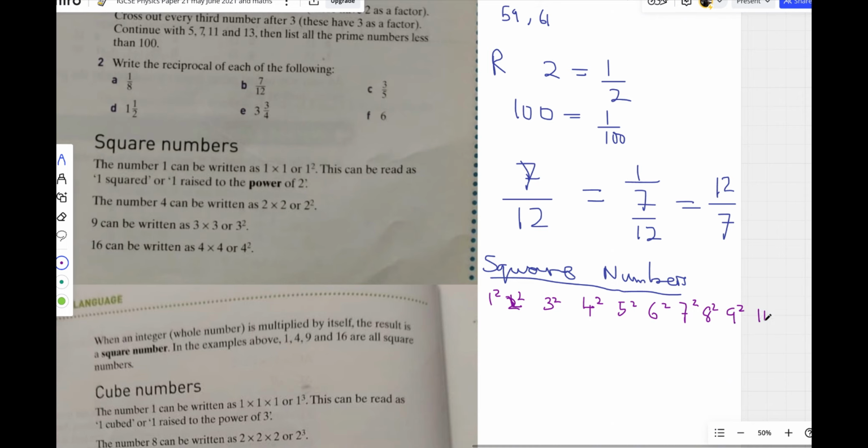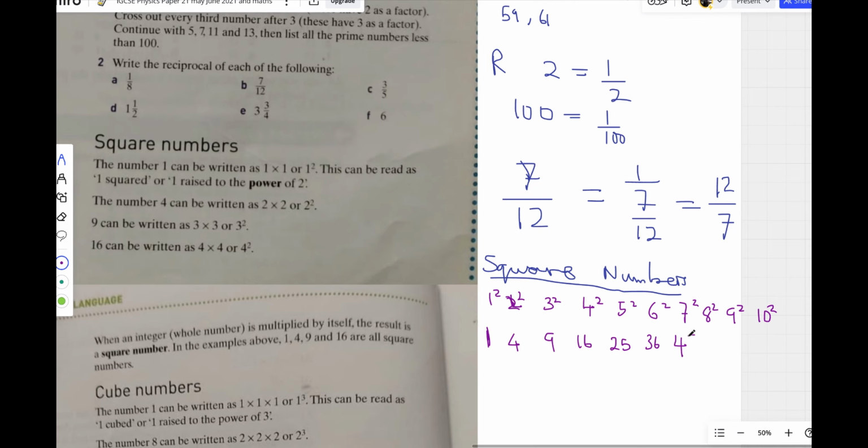So the numbers that we call square numbers. When you square 1, you get 1. So 1 is a square number. When you square 2, you get 4. So 4 is a square number. When you square 3, you get 9. 9 is a square number. When you square 4, you get 16. 16 is a square number. When you square 5, you get 25. 25 is a square number. When you square 6, you get 36. 36 is a square number. When you square 7, you get 49. 49 is a square number.